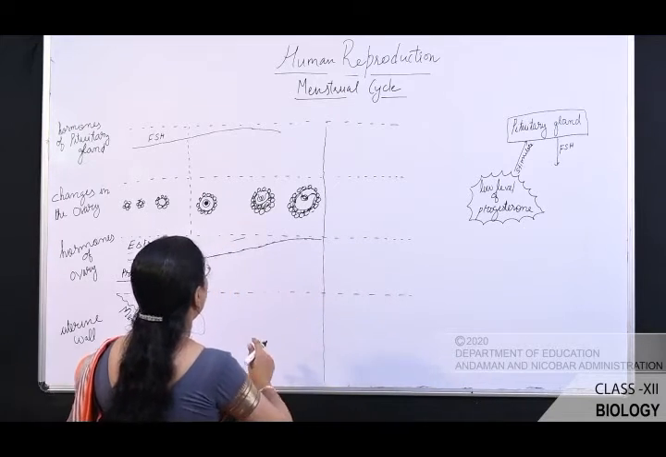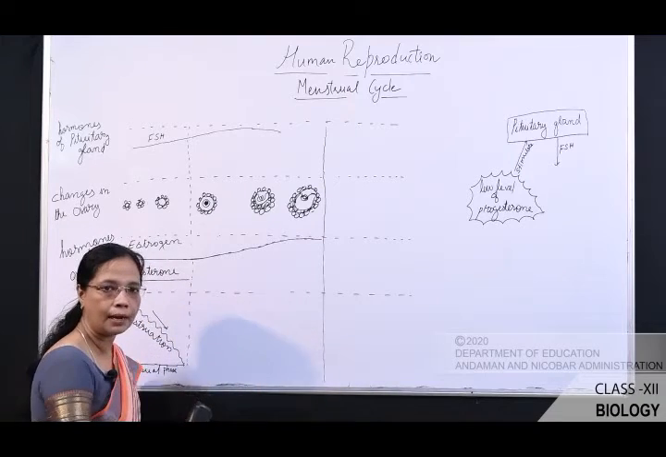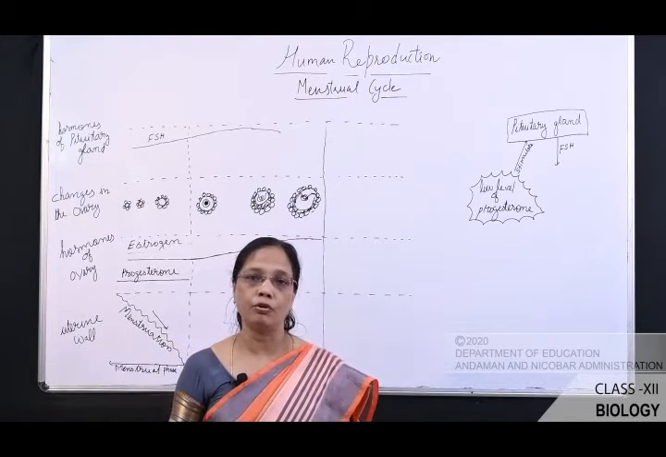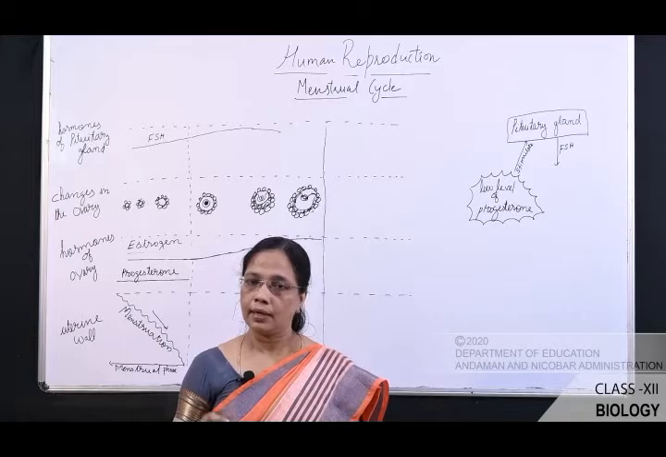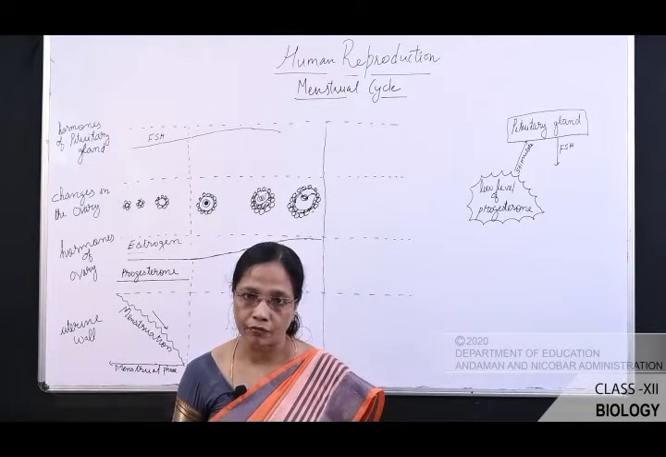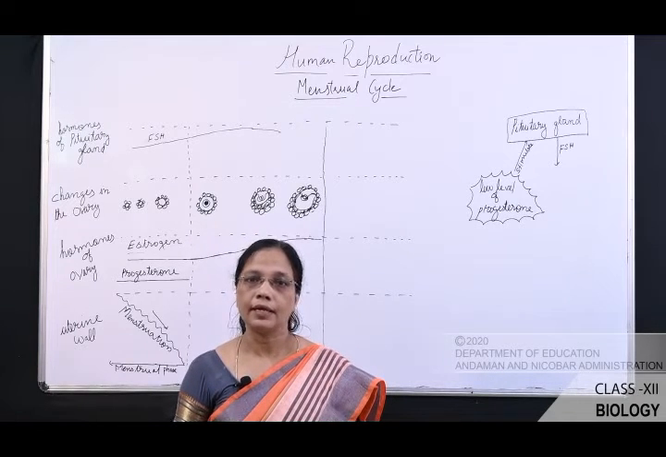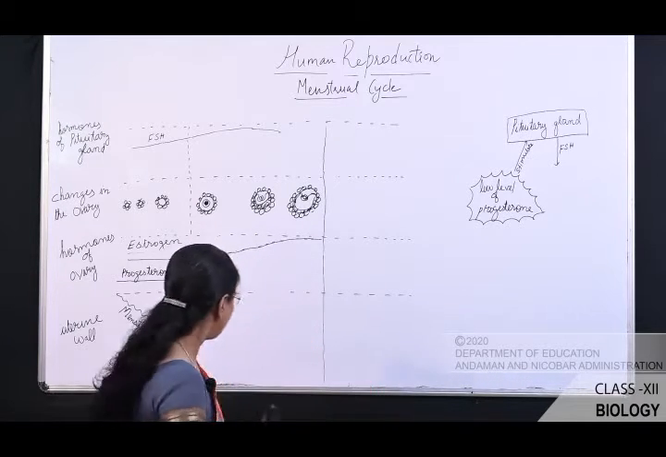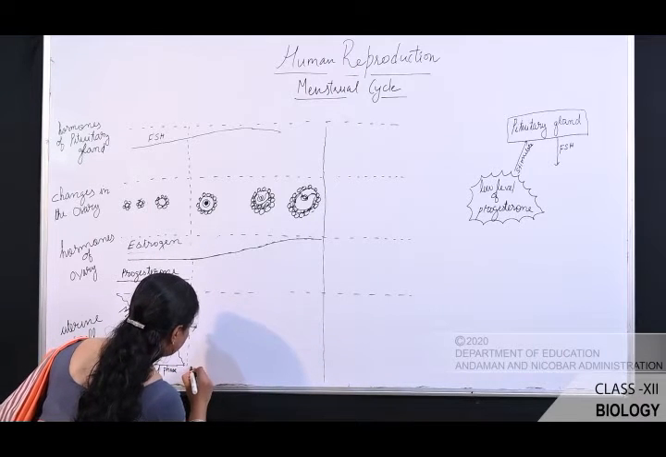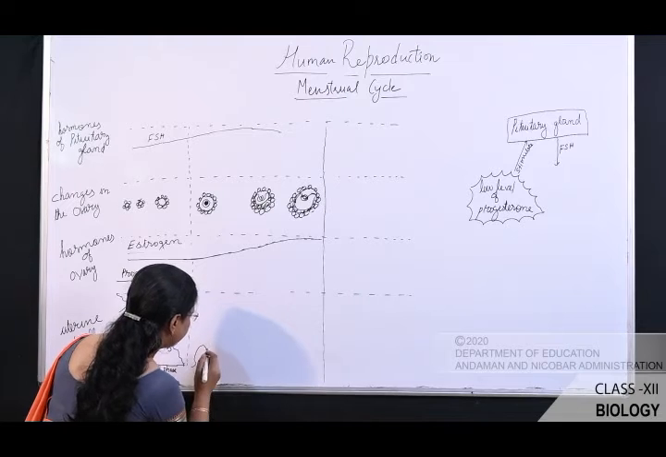So at that time what happened? When the level of the estrogen increases, it helps in repairing the endometrial tissues. During menstrual cycle, what happened? The endometrial tissue is scrapped off. So that repair is carried out by the estrogen hormone. So here what happened? The repairing of endometrial tissues takes place.